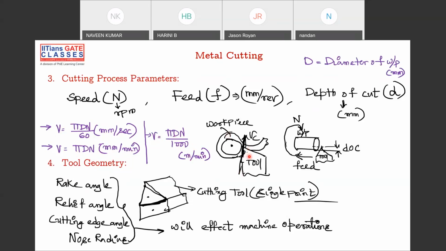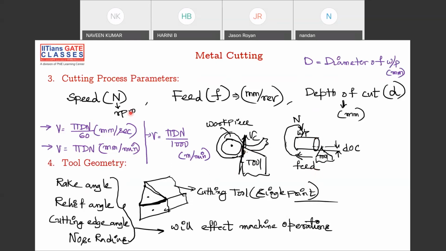If you see the cylindrical workpiece, this is your cutting velocity here. It's going up. This is your tool, and this is your rotating workpiece. This is a simple diagram. How much plunging action is going inside, that is your depth of cut. For one revolution, how much it is going this side is called feed.